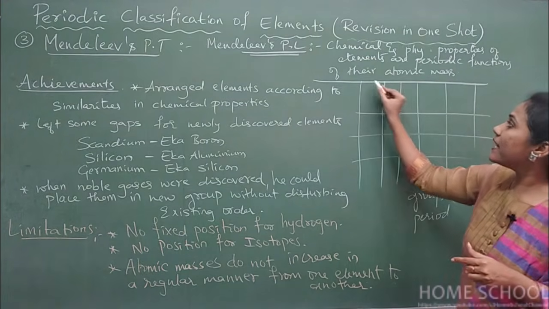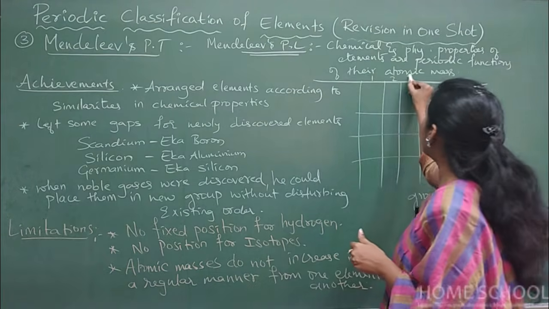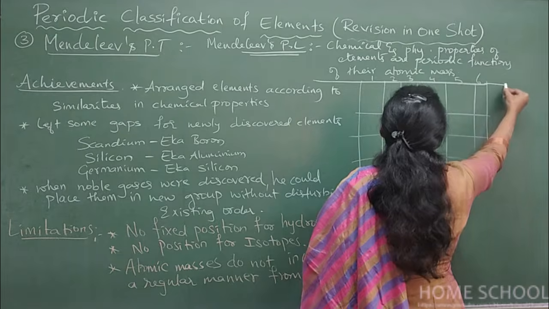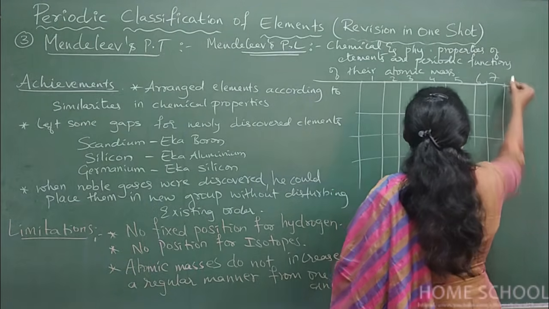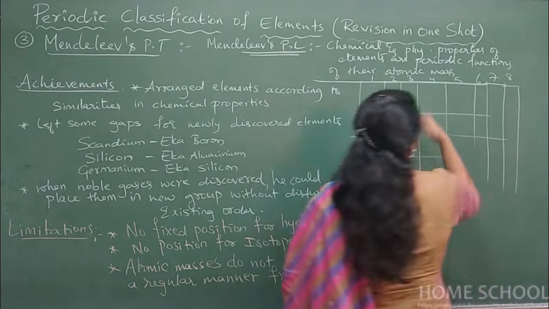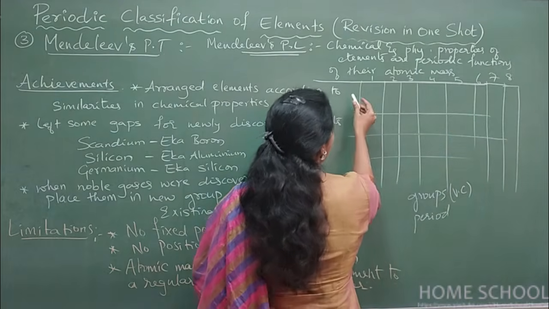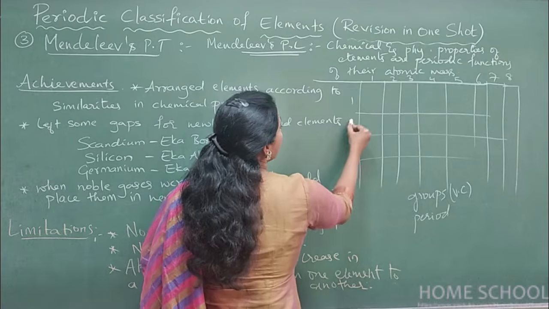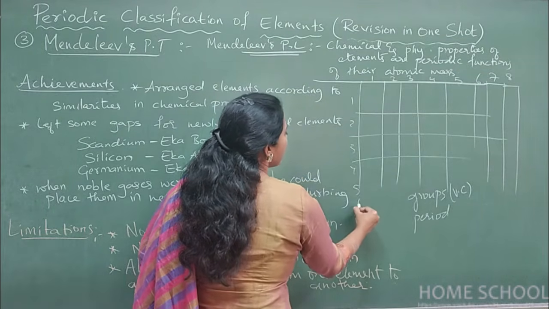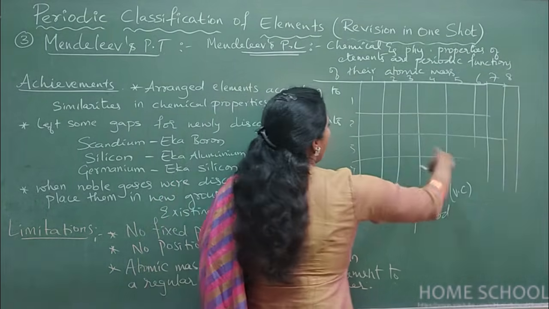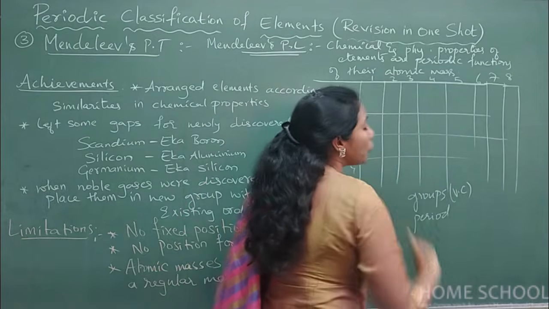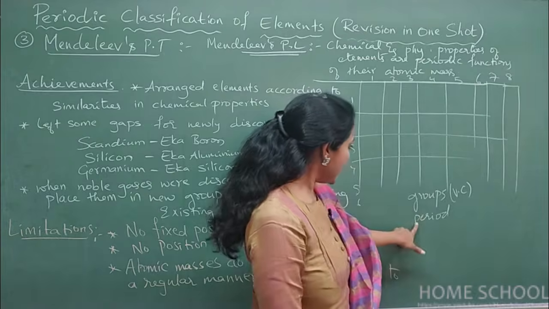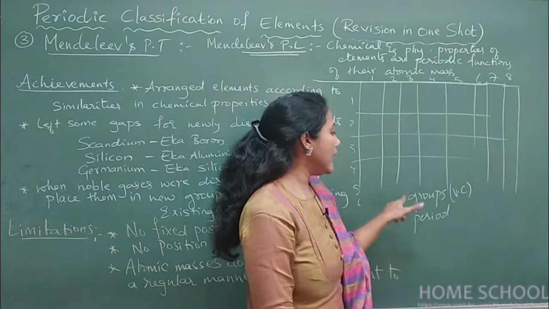So how many groups has he introduced? 8. 1, 2, 3, 4, 5, 6, 7, 8. Like this, 8 vertical columns he has introduced, and 6 horizontal rows, 1, 2, 3, 4, 5, 6. Horizontal rows are called periods and vertical columns are called groups.